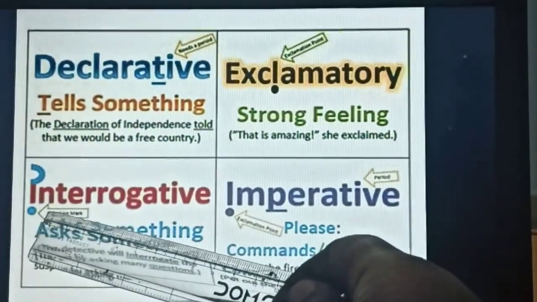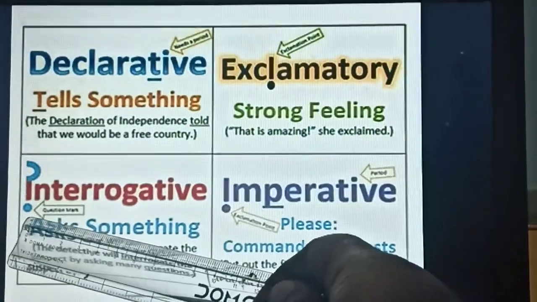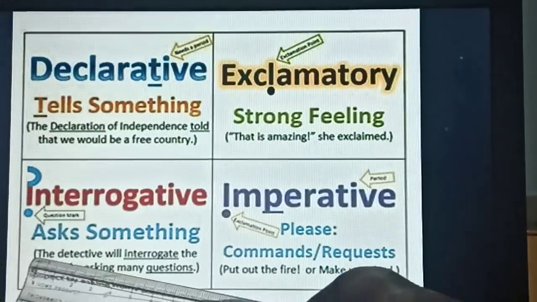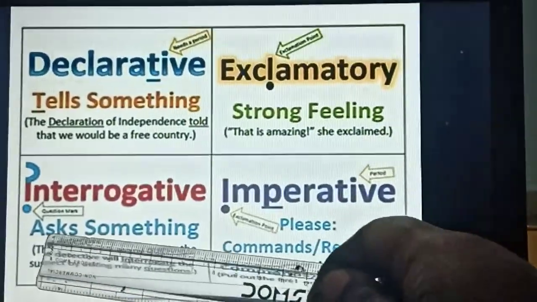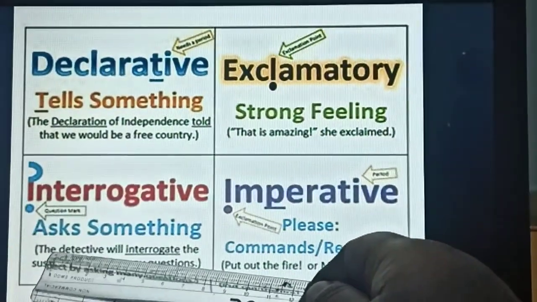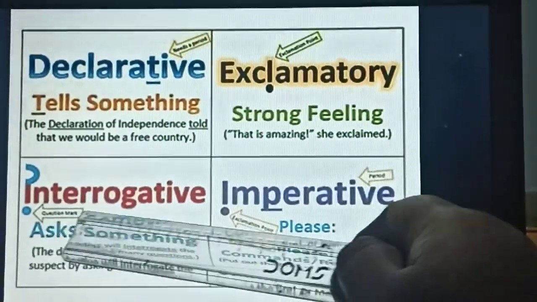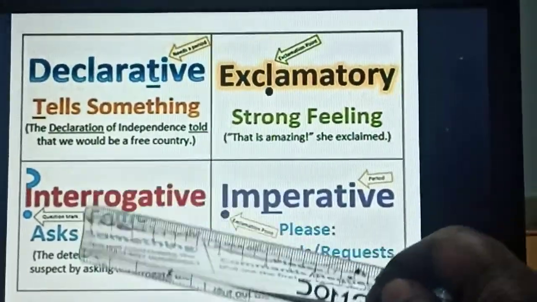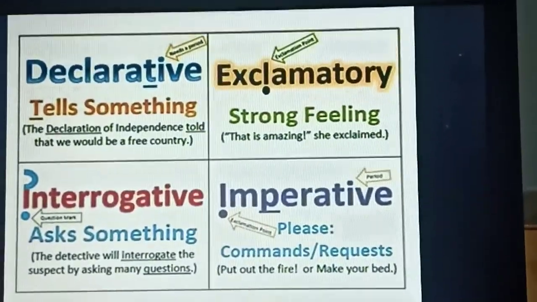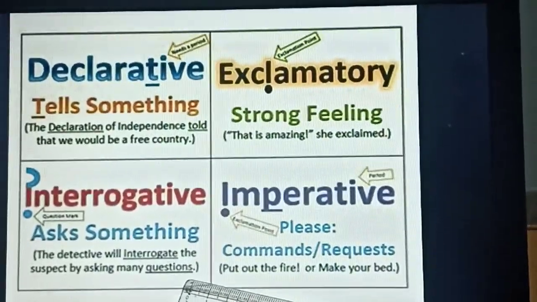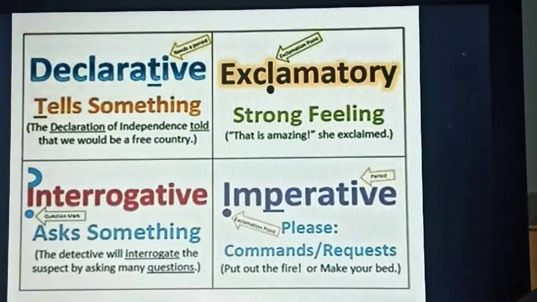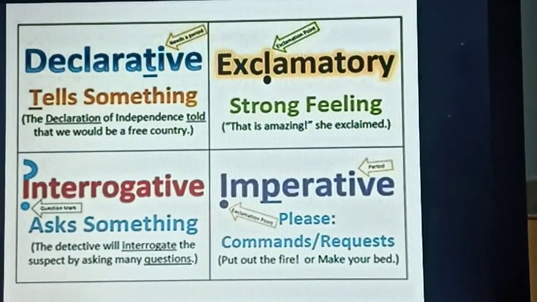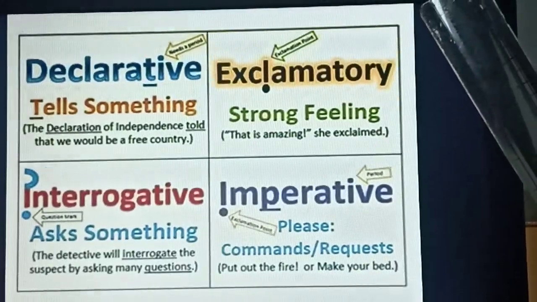Interrogative, you can just see here. There, what punctuation is this? Question mark. Okay, so question mark. What is question? Asking something. So interrogative, it ends with a question mark and it is like asking something. So the detective will interrogate the suspect by asking many questions. Like, how old are you? Okay, what is your name? The simple questions are there.